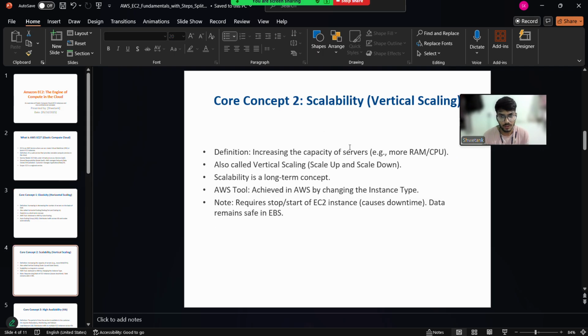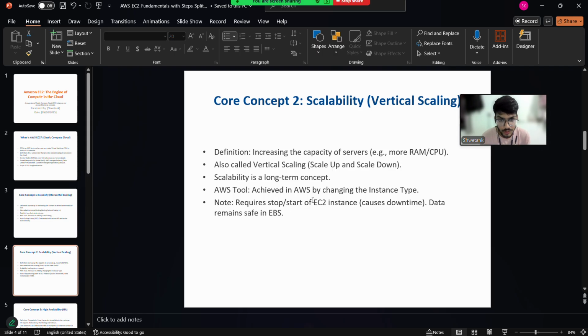Another one is scalability. Scalability means increasing the capacity of the servers, for example our memory size. If we want to increase our memory size, we can do it with the help of scalability. It is also called vertical scaling, as we can scale up and scale down. Scalability is a long-term concept because it is done for future use, and it is done with the help of the EC2 instance by changing the instance type. If there are 16 GB, we can increase to 32 GB. Like this, we can increase the scalability.